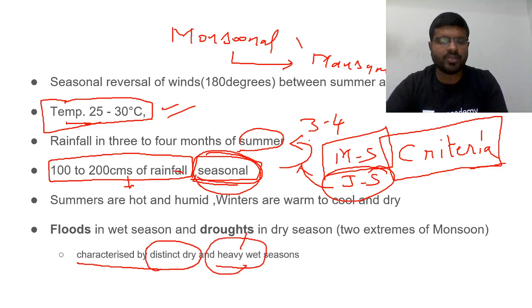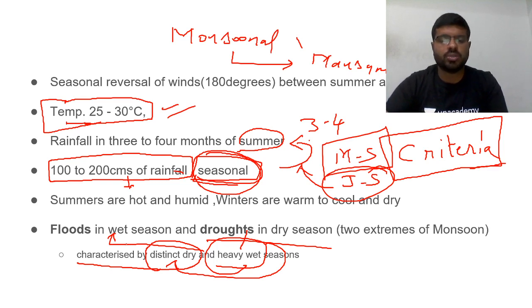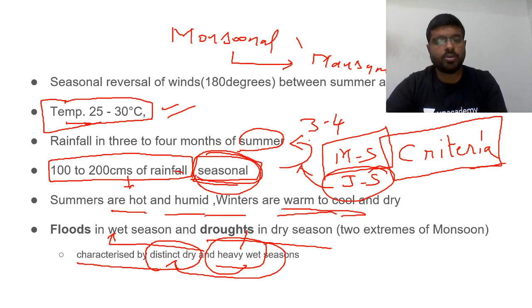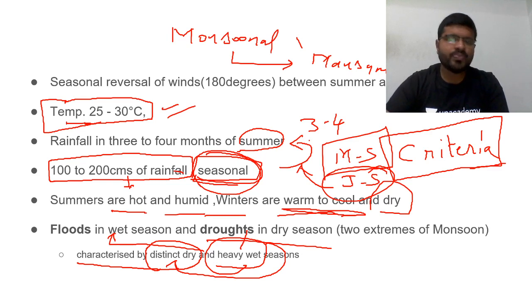So four months of heavy wet season. In that wet season, you will be having floods, whereas in the dry season you will be having droughts. So two extremes of the monsoons are the characteristics. Summers usually are hot to humid, winters are usually warm to cool, not cold. Warm to cool and dry. Dry means no rainfall. Of course, you also find some rainfall in India even in winter, but usually you find more rainfall only in summer.